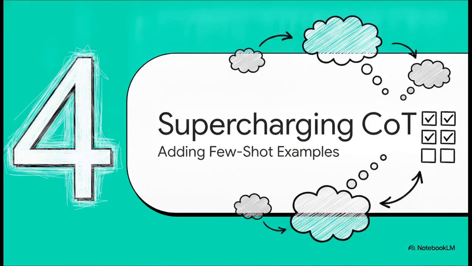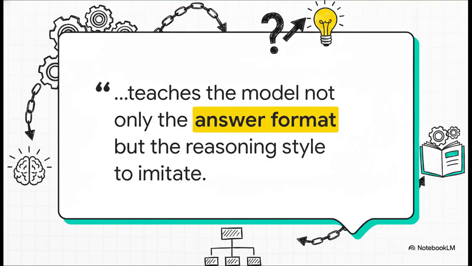Moving on to Section 4. Supercharging chain of thought by adding few-shot examples. I actually really love this quote from the source docs. When you combine chain of thought with a worked example, meaning you provide a sample question, write out the reasoning yourself, and give the final answer right in your prompt, doing this teaches the model not only the answer format, but the reasoning style to imitate. You are essentially handing the AI a custom template for its internal monologue. If you want a specific outcome, this is for sure the most robust way to ensure the model tackles complex problems exactly the way you want it to.